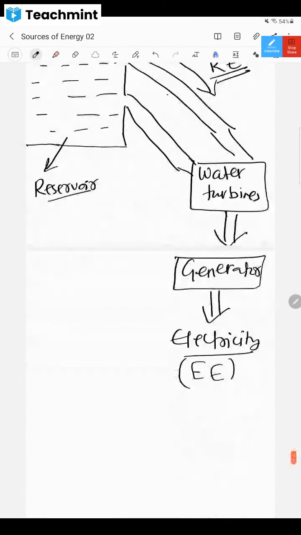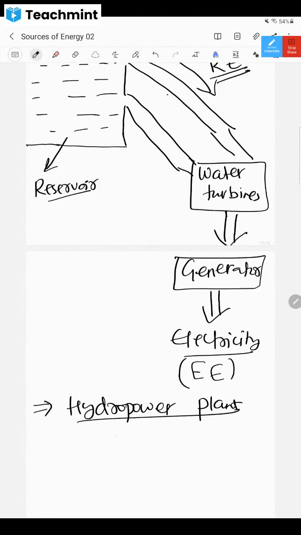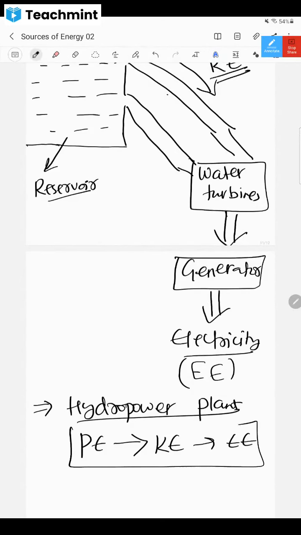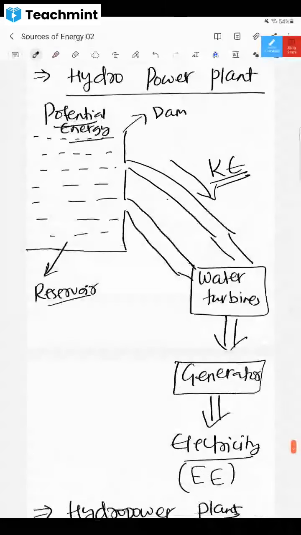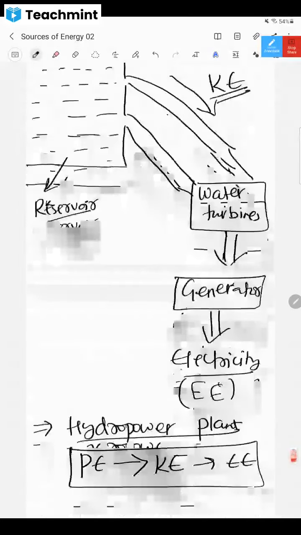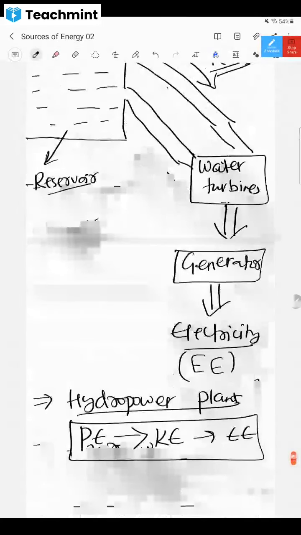So in a hydropower plant, the potential energy of water is converted into kinetic energy, and that is converted into electrical energy. Is this understood? Yes, sir. You can see this in the textbook also. I'll give you a beautiful diagram and show you that.